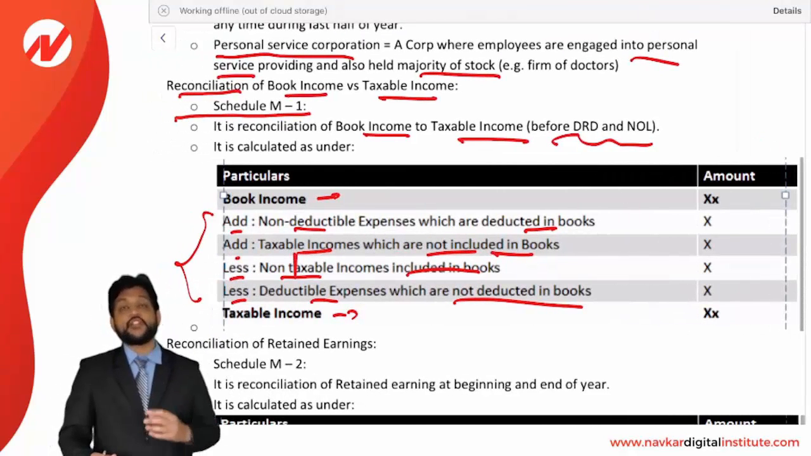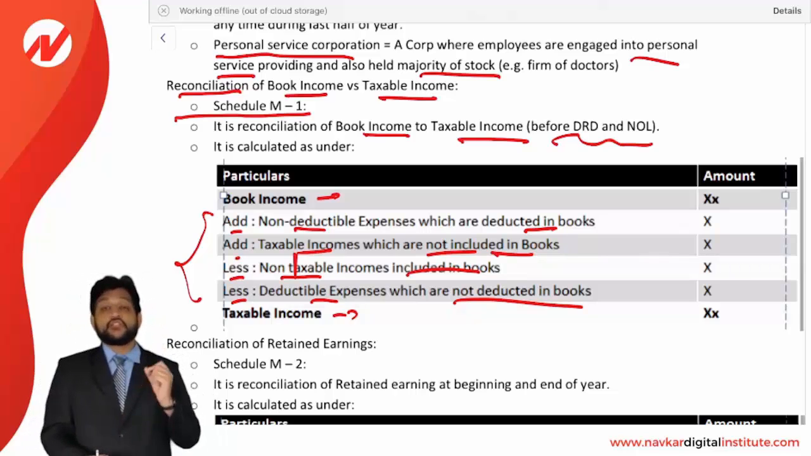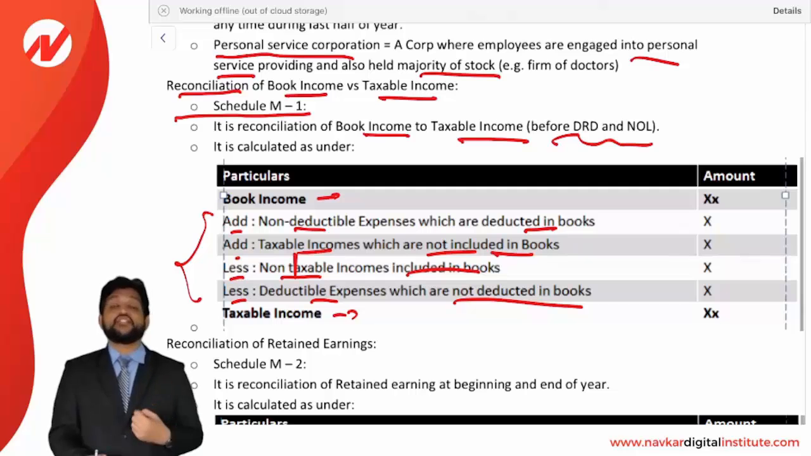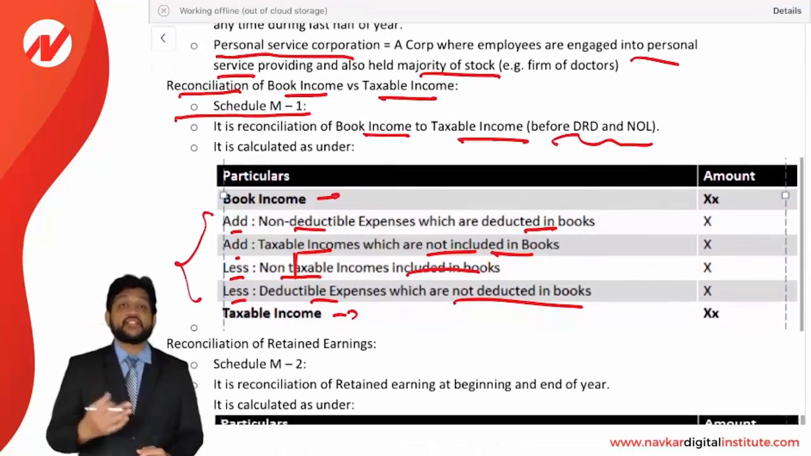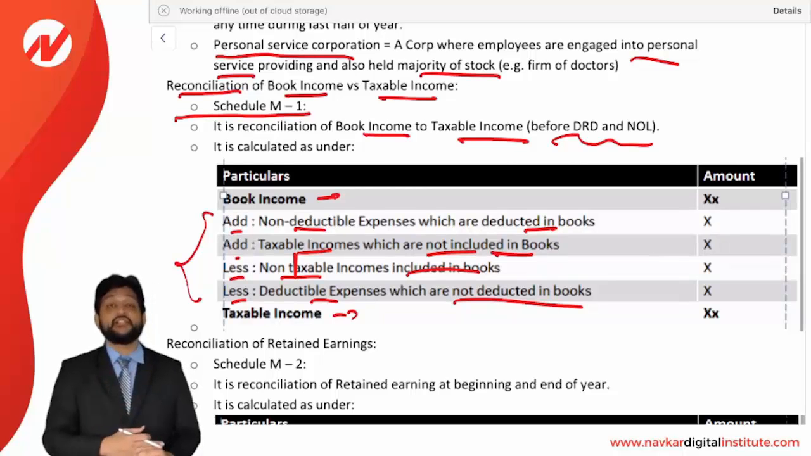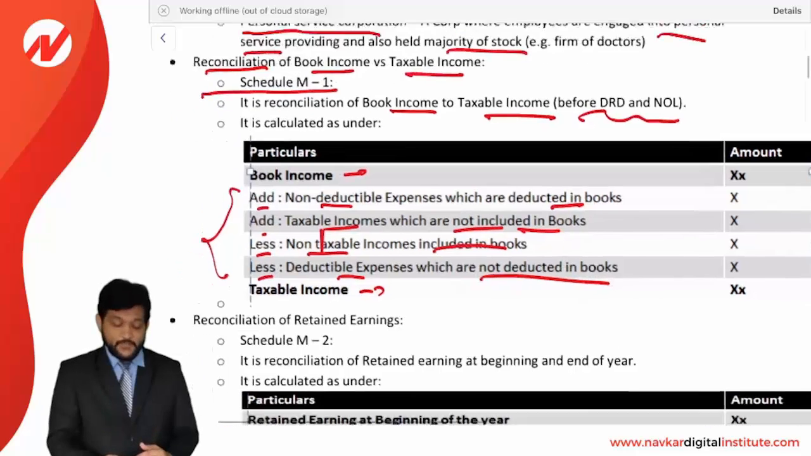So in the Schedule M-1, you need to go from book income to taxable income. See, for this calculation, your knowledge about deductibility of expense and taxability of the income is very relevant. So you need to know which expenses are deductible, which income is taxable. That will be very much needed for this calculation. So just be very clear.